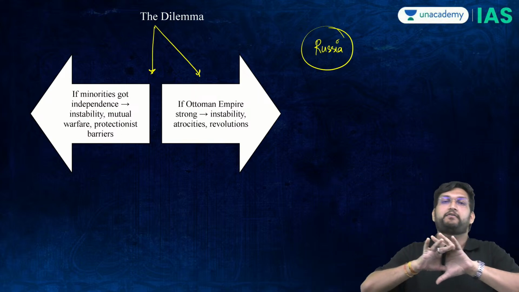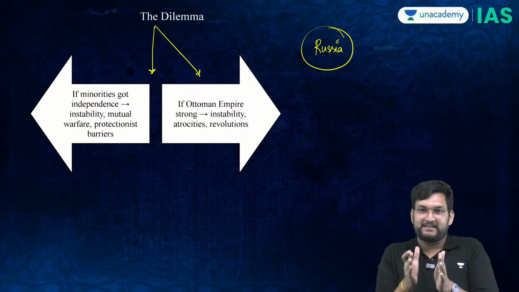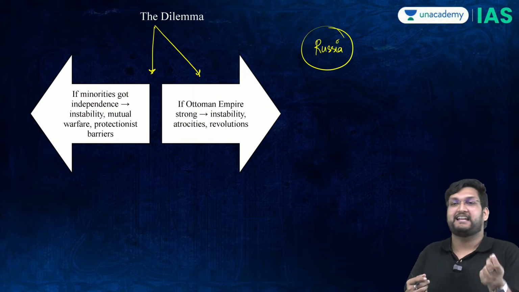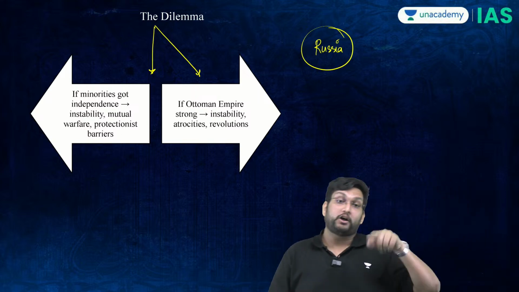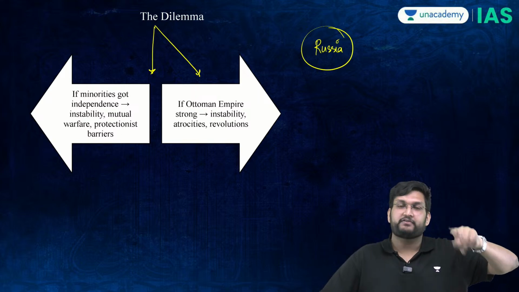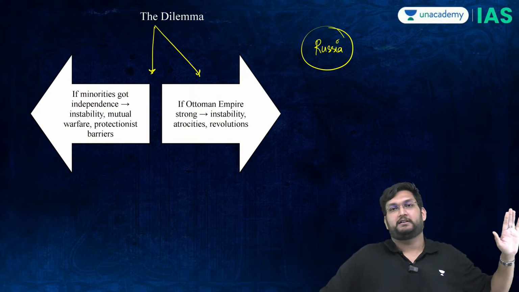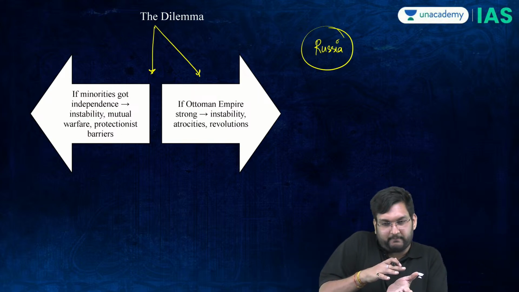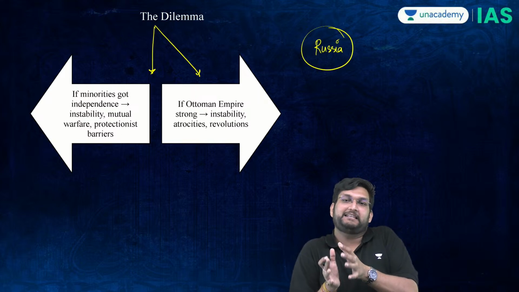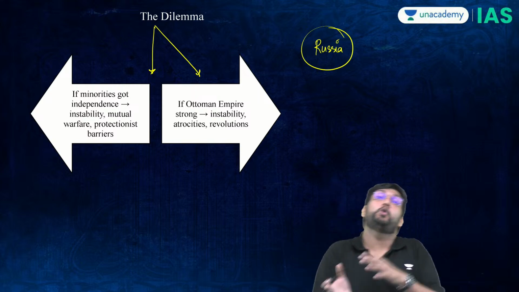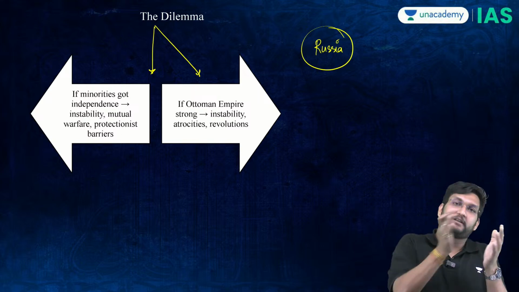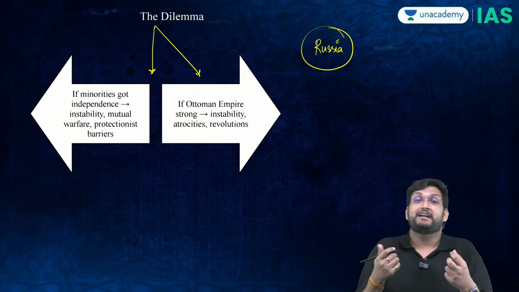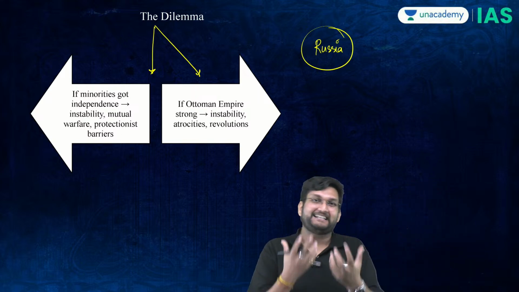This is a very standard filmy type situation in which the Ottomans are on the bed, on the ventilator. Russia wants to pull the cord because it gains too much from the Ottomans dying. On the other hand, the British, French and the Austrians don't want the Ottomans to die because Russia will gain too much. So they want to keep the Ottomans as healthy as possible to hold this sector, but not so healthy that they become a threat to the British and the French, and they should be able to balance Russia. This is called the power politics of the 19th century.